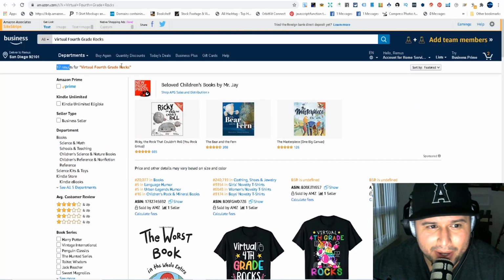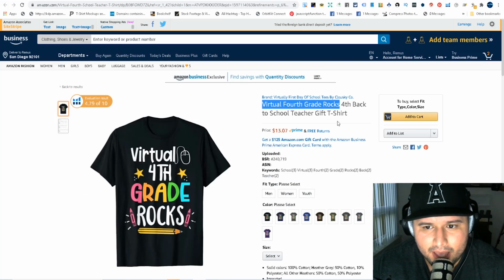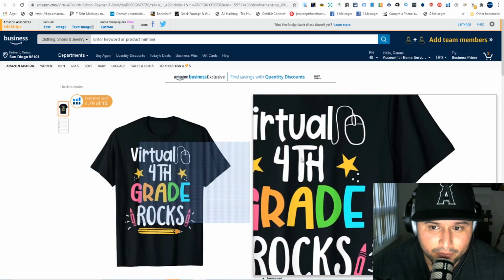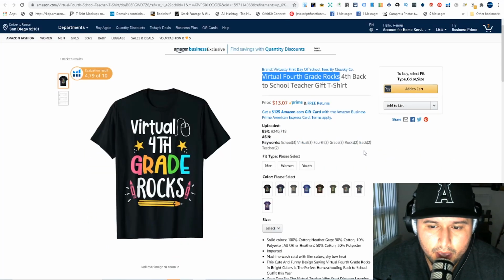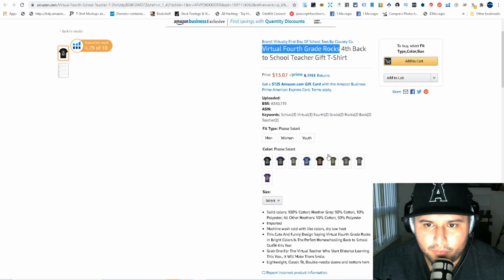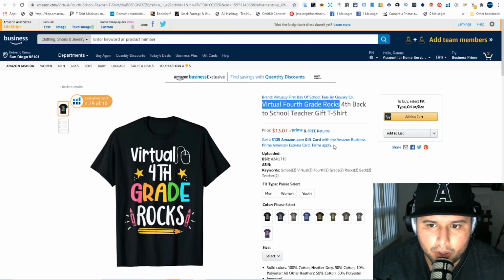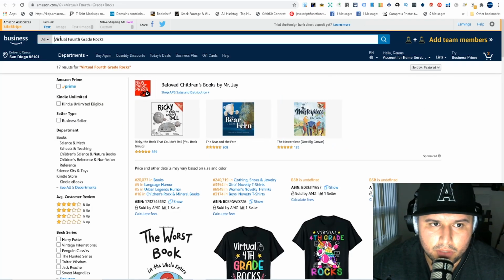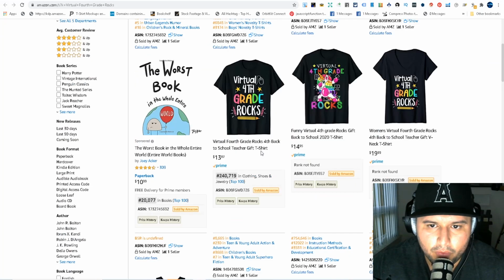You can see exactly how I did that. You can see that the results are 17. But of course there are different types of keywords in here that are probably ranking for this shirt. So this is very important too. Keyword research and all that stuff is very important, okay? The goal is to rank for a long tail keyword that doesn't have that much competition. As you can see, when I searched for this, I filtered it for all the merch shirts. You can see we have 17 results, one selling over here though.